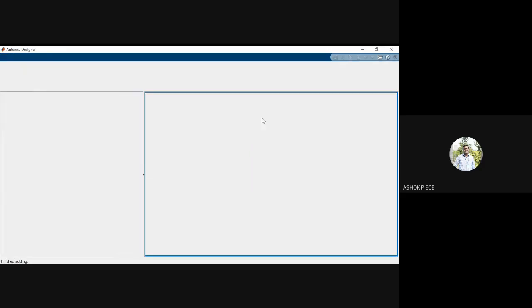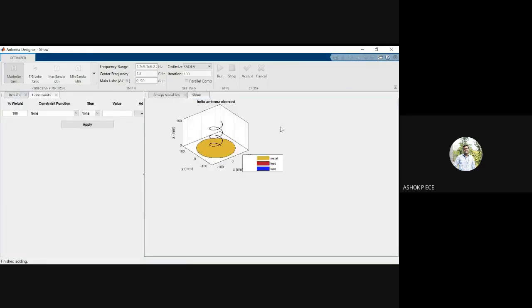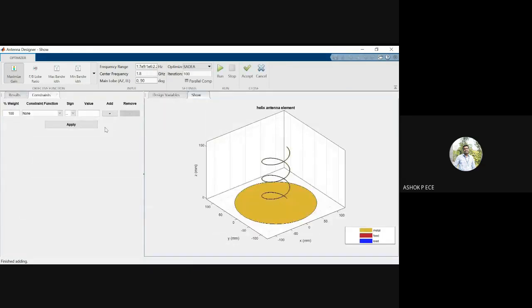So when you optimize, you optimize your antenna design pertaining to a particular parameter. Okay. What constraint function you have to optimize? So what is the optimization rule you have to give? Okay, that you have to say here. You can see a thing called constraint function, right? So constraint function will say what parameter of the antenna you have to optimize.